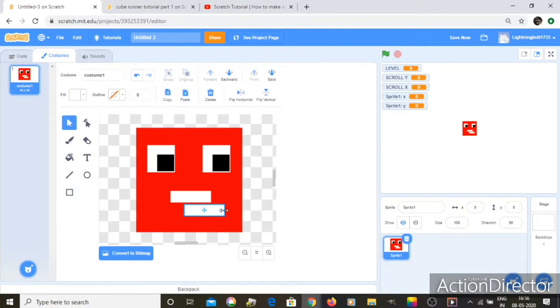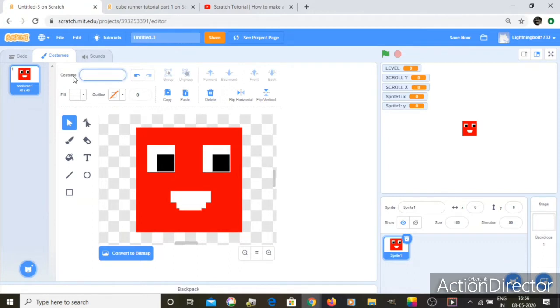Let's make this one smaller like that, and let's copy and paste again, make it more smaller, put it just right there. Wait, let's maybe make it a bit more into it, just because, why not? And yeah, that should be it for our sprite.